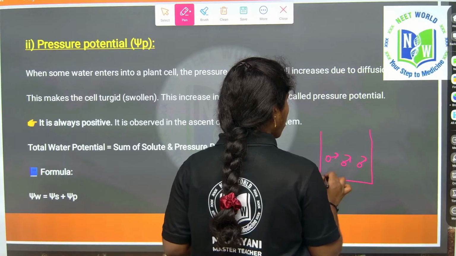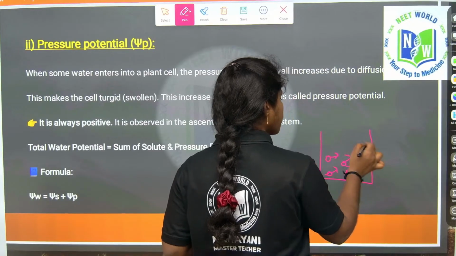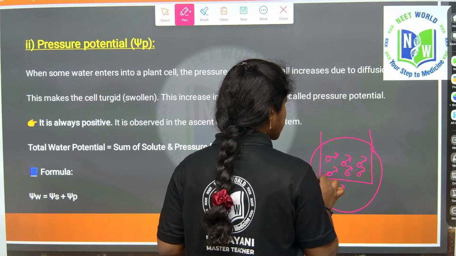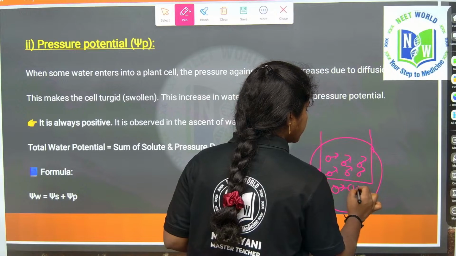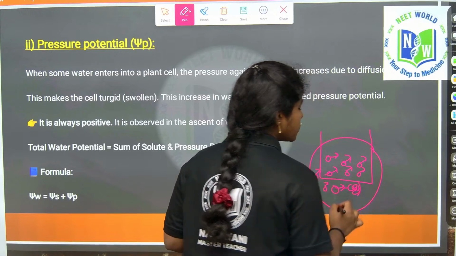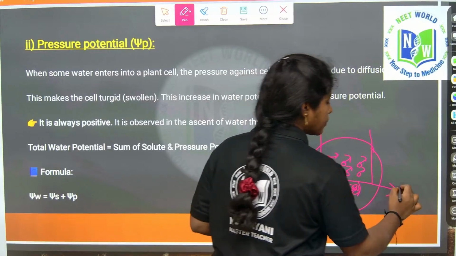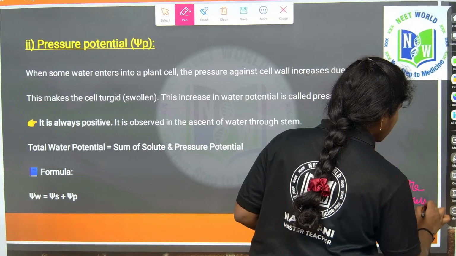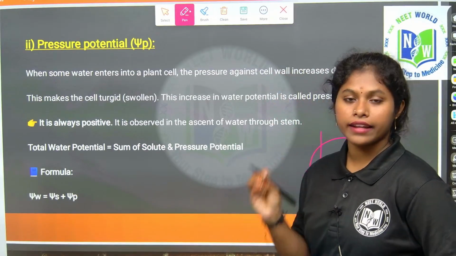I added more water to this. What will happen? The more water accumulated in the cell, the more energy the water is exhibiting, which means it exhibits more pressure also. It always goes to the positive. Only in the xylem will it go negative, right?